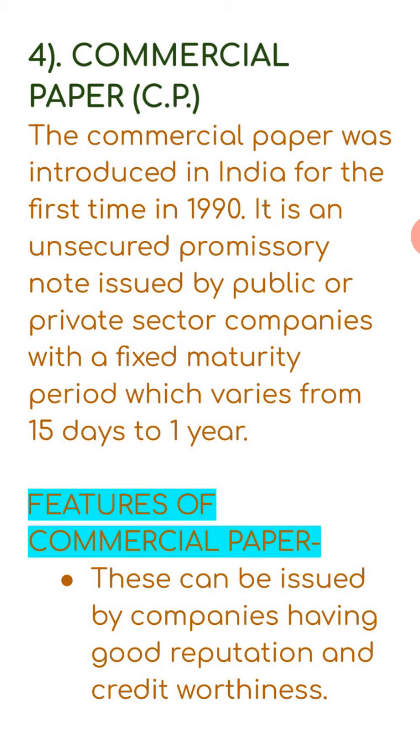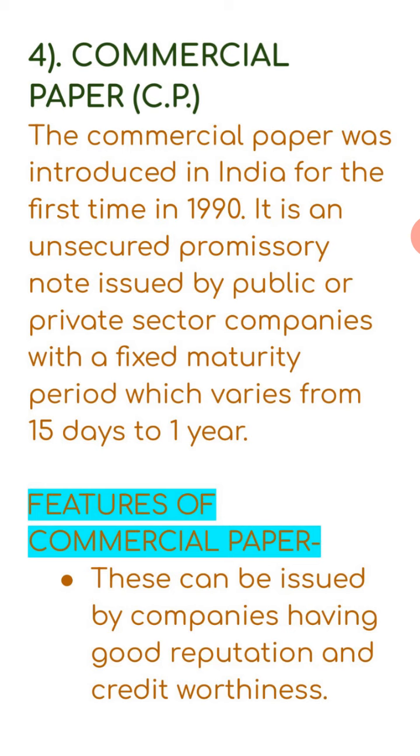सबसे पहली बात जो इसने इम्पोर्टेंट बताई, initiated in 1990. And the second thing, it is unsecured promissory note. That means the promissory note, whatever is issued, in return of that there is no security, no asset is mortgaged, and the maturity period varies from 15 days to 1 year.